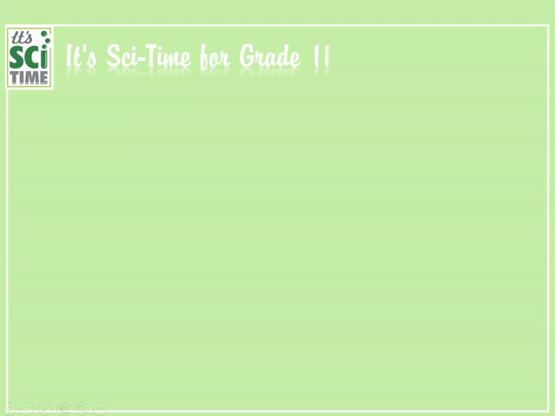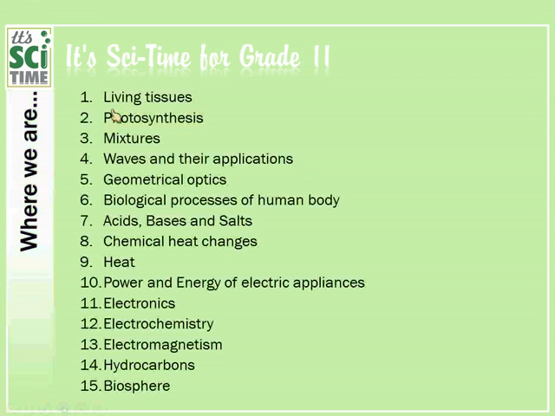It's high time for grade 11 students, and let's see where we are so far, which lessons we have completed. Living tissues, photosynthesis, mixtures, waves and their application, geometrical optics and biological process of human body, acids, bases and salts, chemical heat changes, heat, power and energy of electrical appliances. Up to that we have completed, and these are the lessons to be done.